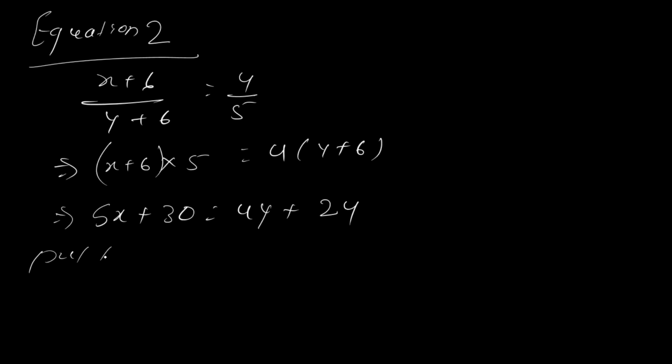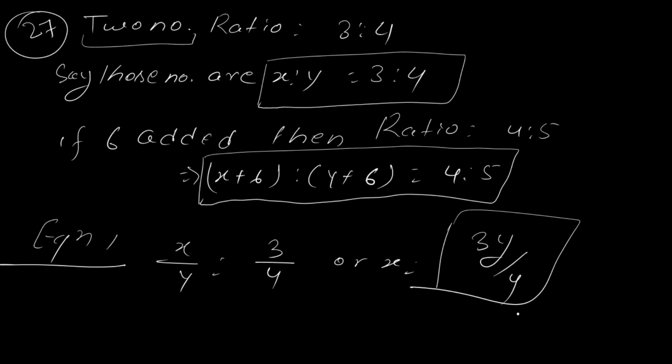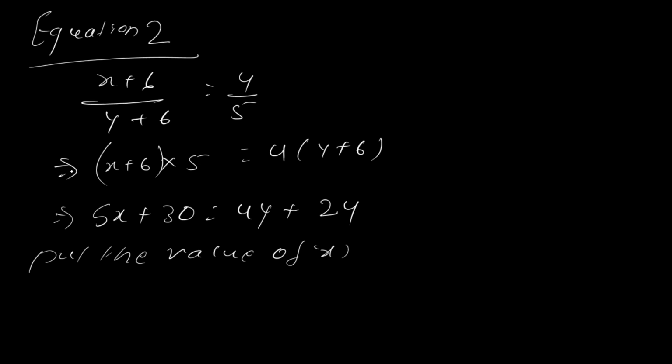Now put the value of x. कहाँ से सर? यहाँ से हमने डिराइव किया ना value of x, 3y/4. So simply 5 multiplied by 3y/4. Okay, and bring this y this side. So this is in plus term, this side it will come minus term, right?